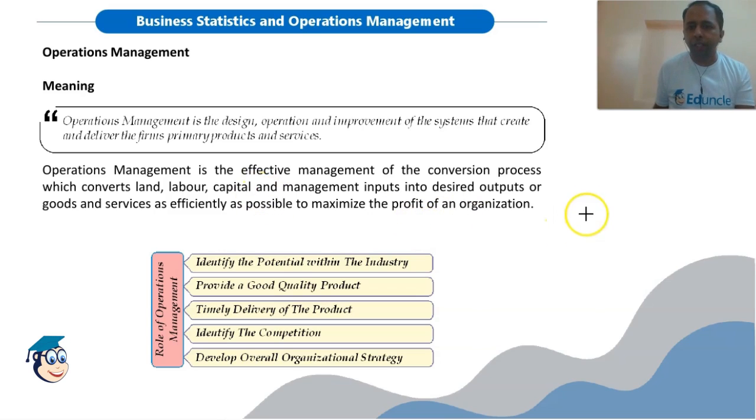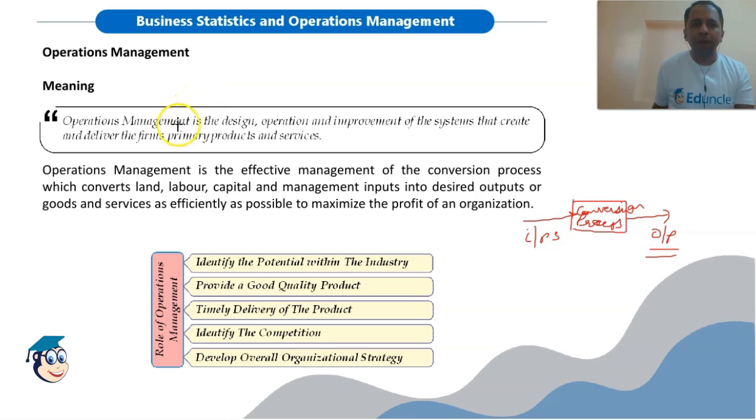So operation management deals with the conversion of inputs into desired outputs. Operation management is concerned with the conversion of inputs into the desired output. So there will be a conversion process, or we can say manufacturing process, which will convert the inputs into desired outputs.